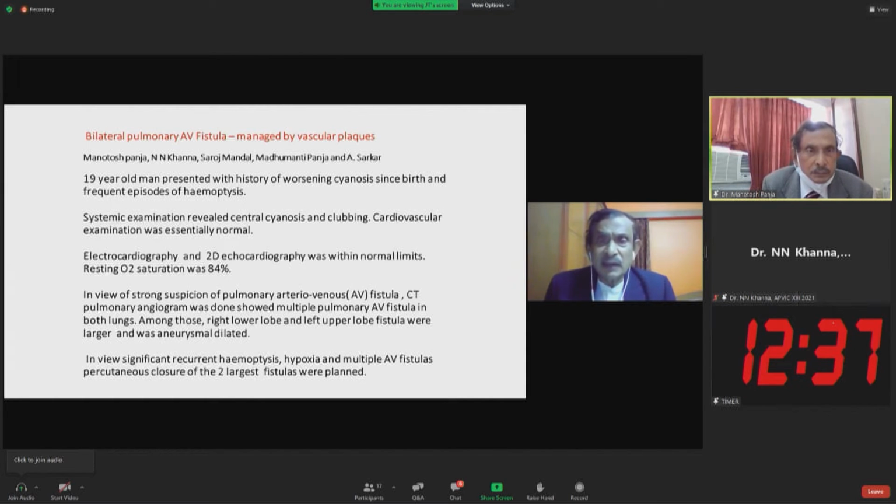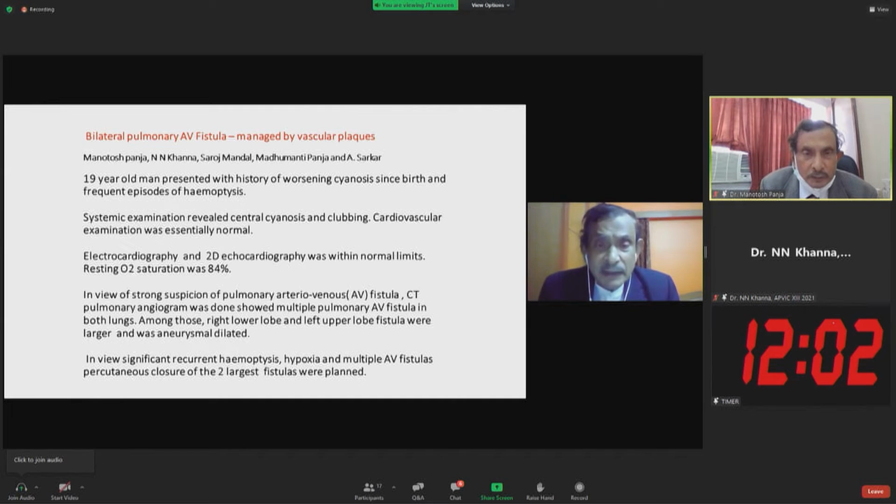Systemic examination revealed cyanosis and clubbing, and cardiovascular examination was essentially normal. Echo and 2D echocardiography were within normal limits. Resting oxygen saturation was 84. In view of strong suspicion of pulmonary arterial fistula, a CT pulmonary angiogram was done, which showed multiple pulmonary arterial fistulas in both the lungs. Among those, the right lower lobe and left upper lobe fistulas were larger and aneurysmally dilated.